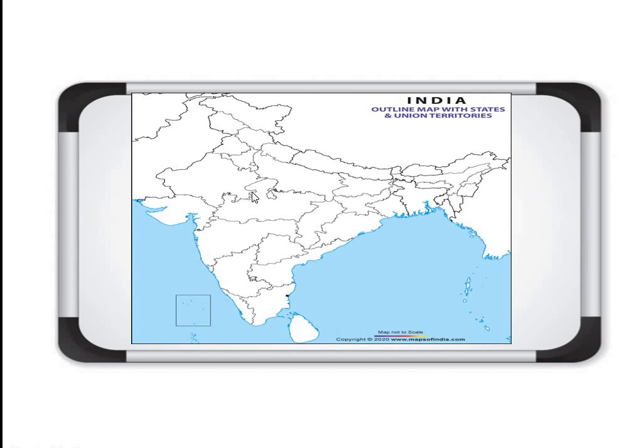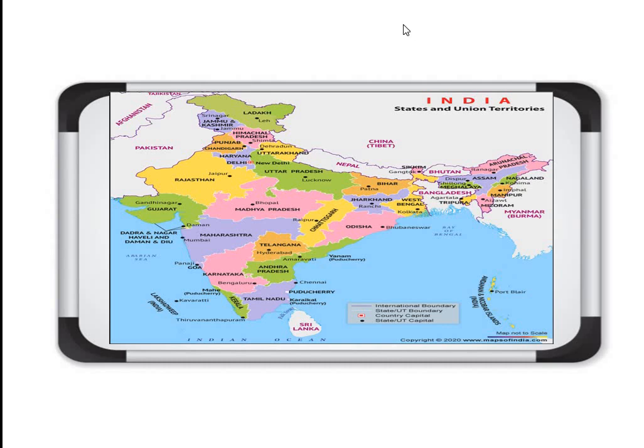It is very easy. You can really learn it when you listen to the video again and again. It will be easy. Now you can see the filled map also, like this one. As we have already covered all these, after filling you can check your answers from this map: Ladakh, Jammu Kashmir, Himachal Pradesh, Punjab, Haryana, Chandigarh, Delhi, Rajasthan, Madhya Pradesh, Gujarat, Maharashtra, Karnataka, Kerala,